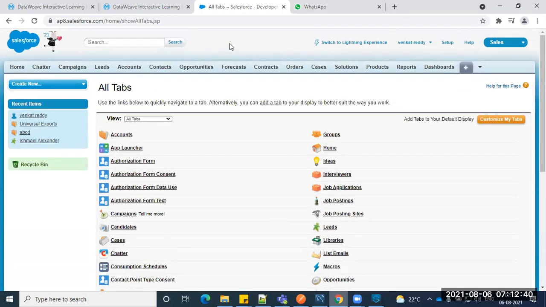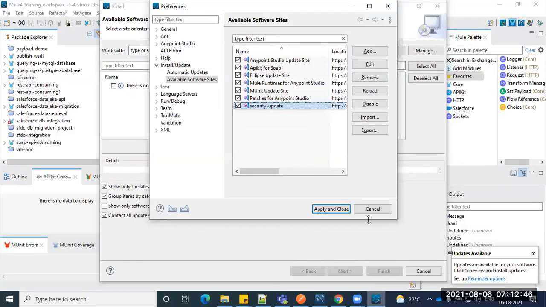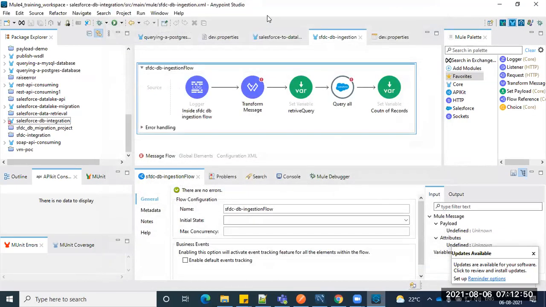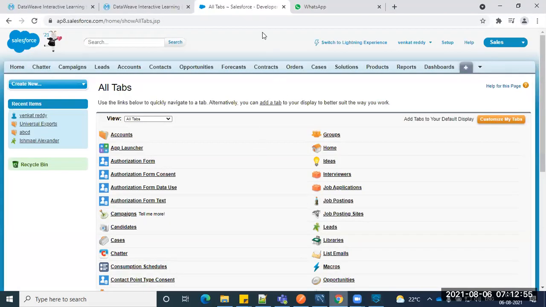So for example, if you want to integrate with MuleSoft, we have to execute some kind of queries, right?